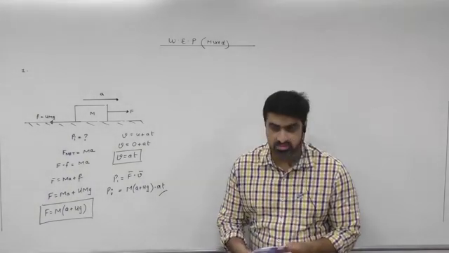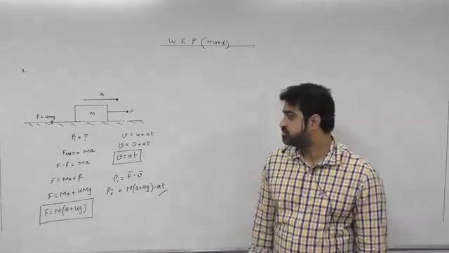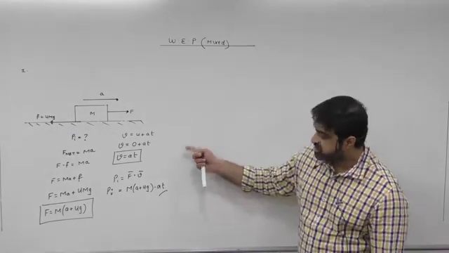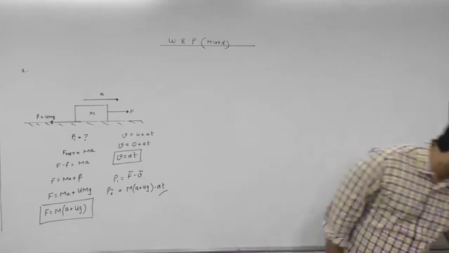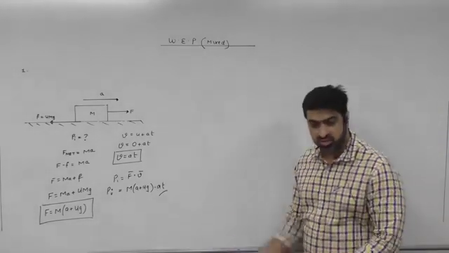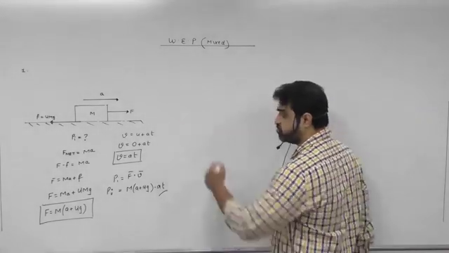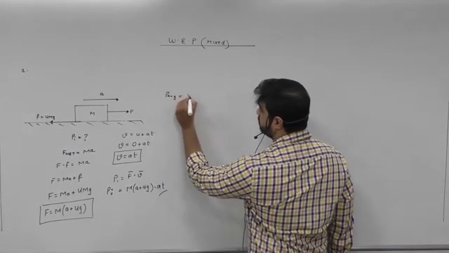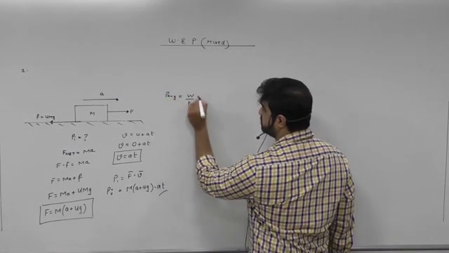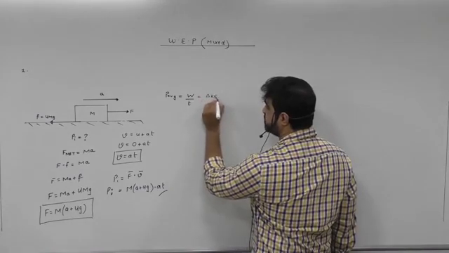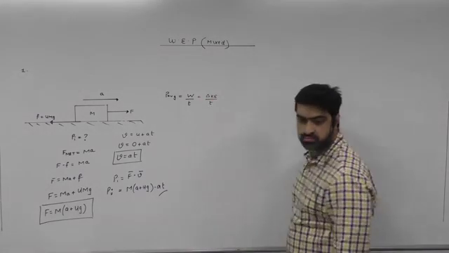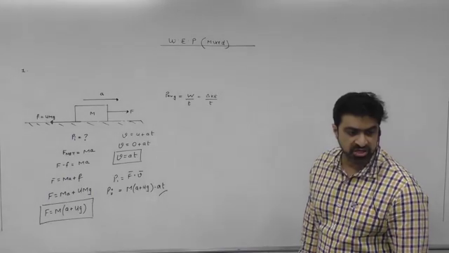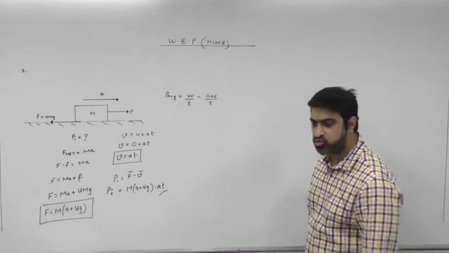Getting it? In this same question, if they ask you what is average power, suppose. So what is the formula for average power? Work done upon time. Can I say change in kinetic energy upon time? Change in kinetic energy is half m v square minus u square.